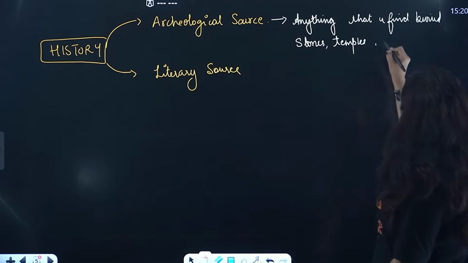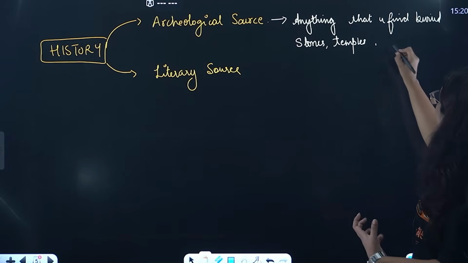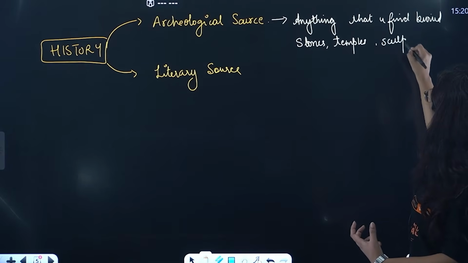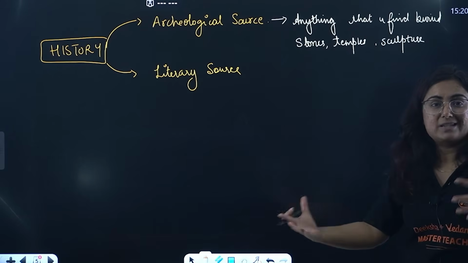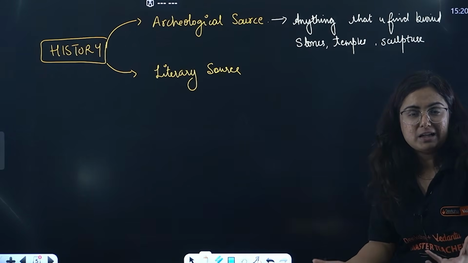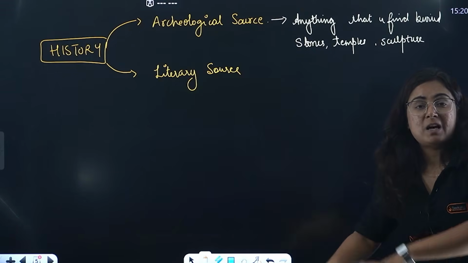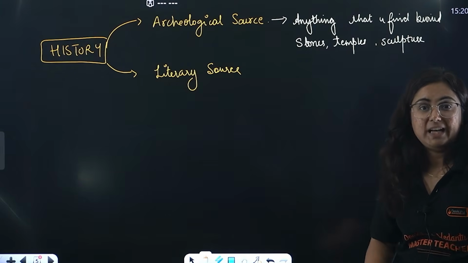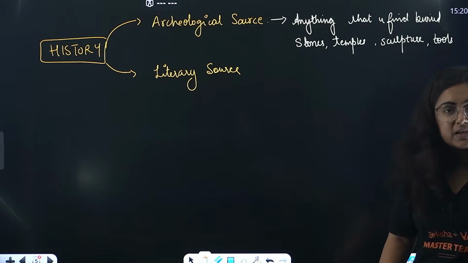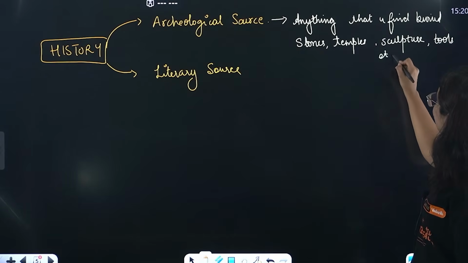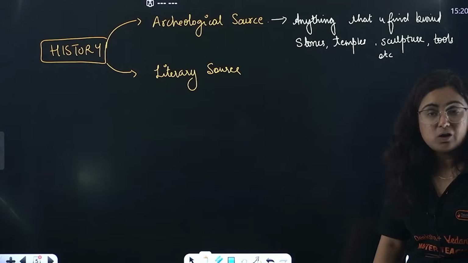Right now, we can say certain historical buildings as well. Otherwise, we have sculptures, right? The Nataraj Murti. Every time we go to a dance academy, you will see a figure of Nataraj, dancing Shiva. That was found from South India, Chola dynasty. We have coins, we have tools that were used by ancestors, etc. All the things that we find archaeologically.